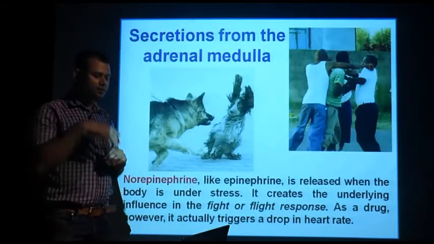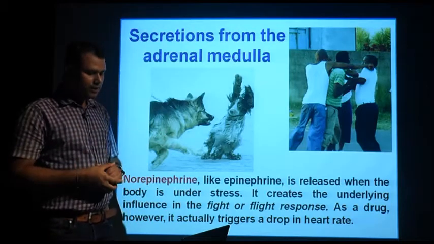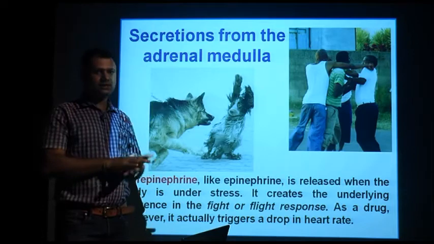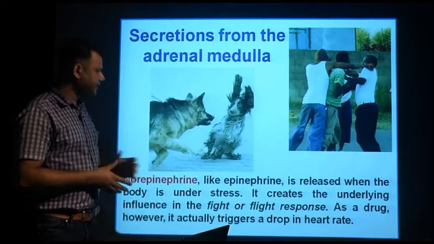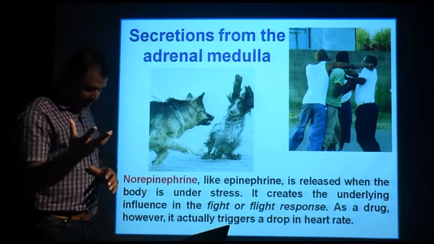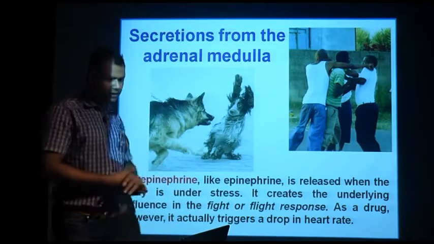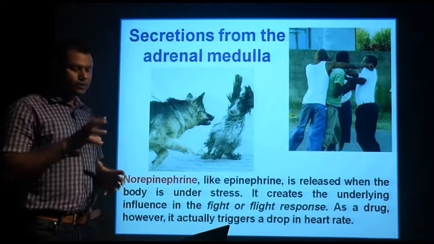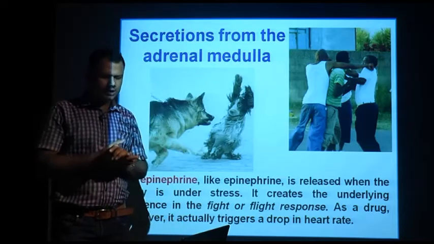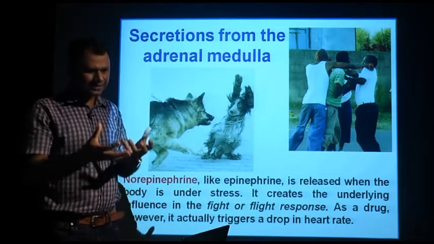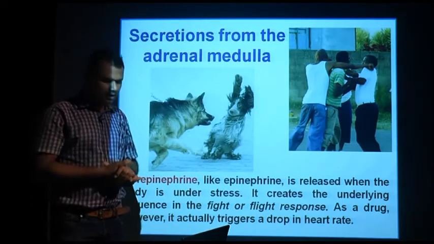What is the other one? That is norepinephrine. Norepinephrine is released when the body is under stress. It is also known as the hormone of fight and flight, because the sudden activity of human beings involves this hormone. It triggers a group of muscles, as well as a change in the heart rate. So it sometimes saves human beings or animals.